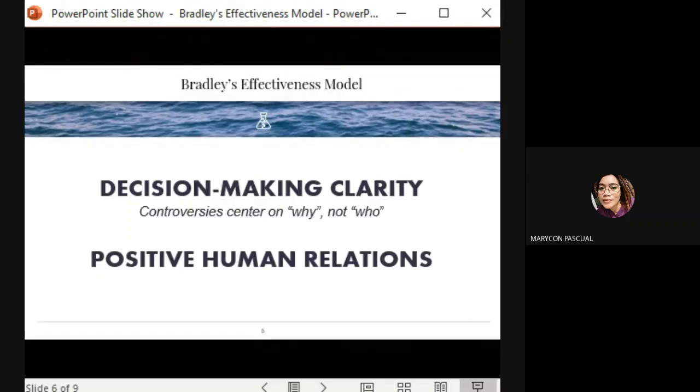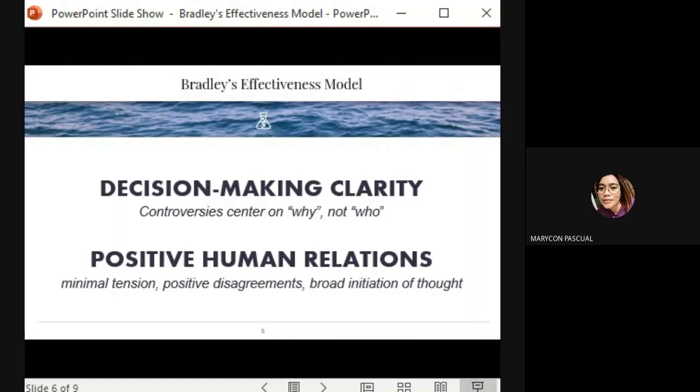Next is positive human relations. There is minimal tension, positive disagreements, broad initiation of thought. So the model suggests that in any meeting, opinions or ideas must come from teachers, principals, other groups, and the curriculum leader himself. In short, ideas do not come from the leader alone.